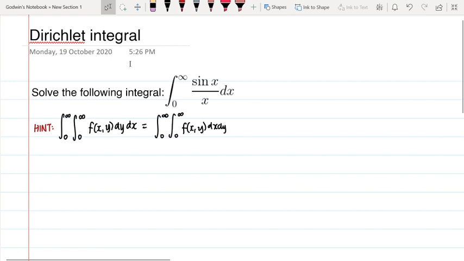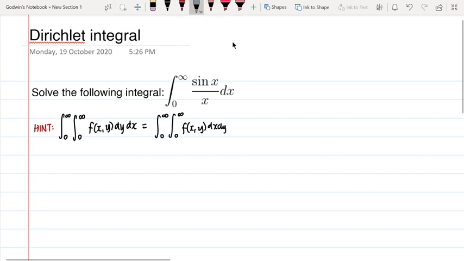Though this isn't really something that your profs would teach you, it's something very interesting. I just came across this while I was watching videos. I forgot whose videos they actually were. I feel like it was Flammable Maths or something like that. It's called the Dirichlet integral, and it's in this form: the integral from 0 to infinity of sine x over x.